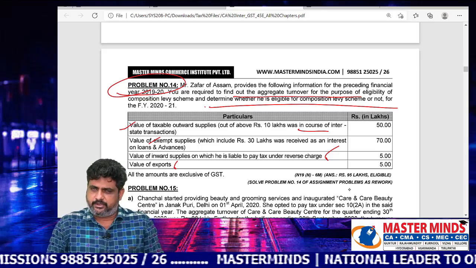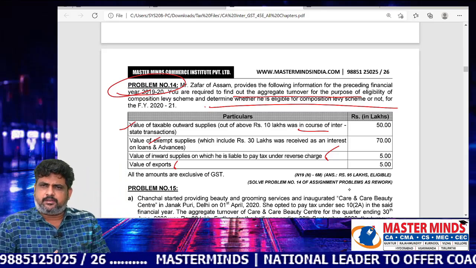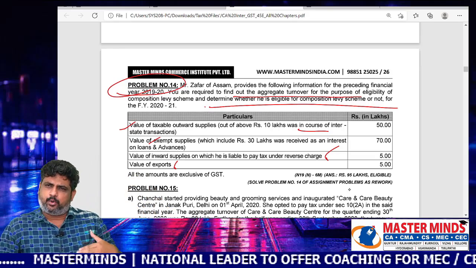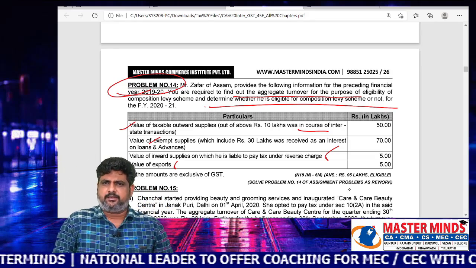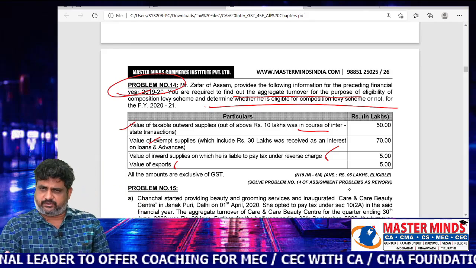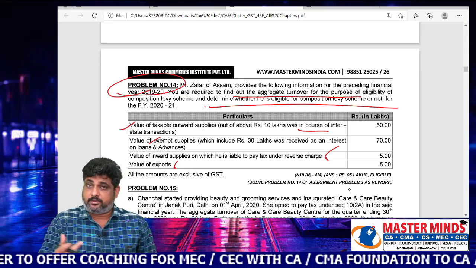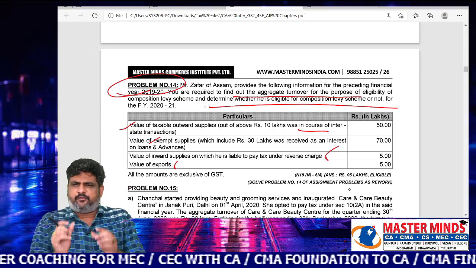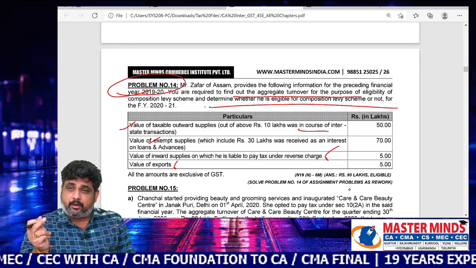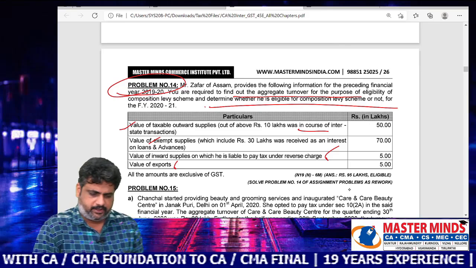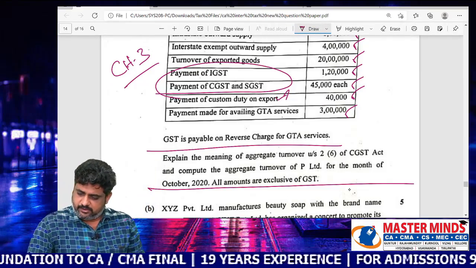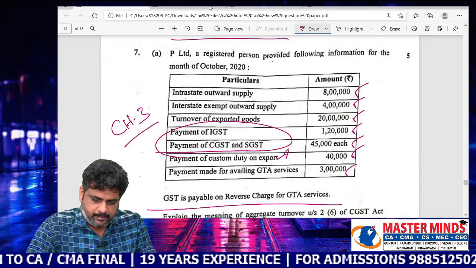As I just told you, all the items like taxable ones, exempted ones, exports and interstate ones have to be included, whereas the GST and RCM purchases are the amounts to be excluded. If you remember that single line in our material and practice problem number 14, you can definitely answer this question. For how many marks, ma'am? 5 marks.